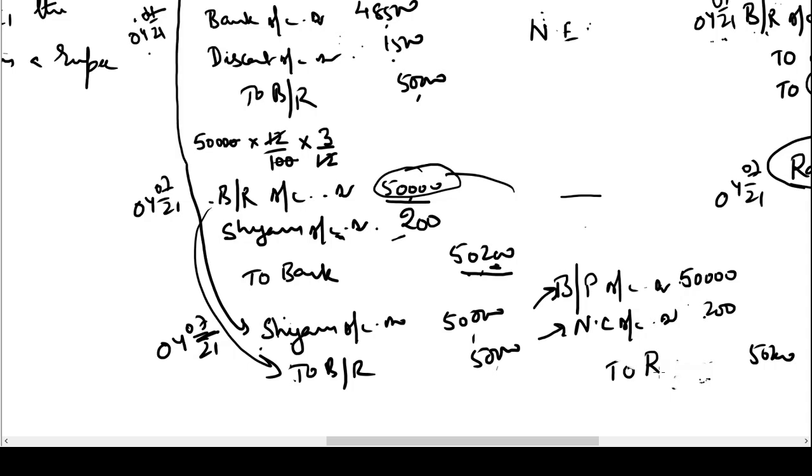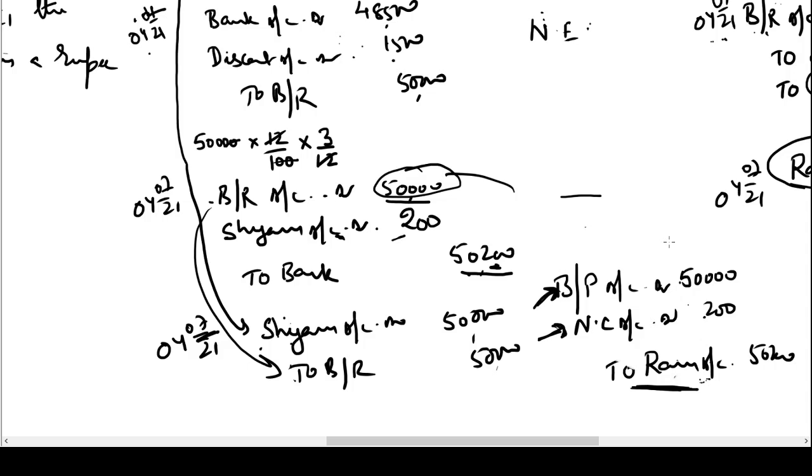So we'll show Ram as a creditor for 50,200 rupees. Okay. So in the books of Shyam, he is getting the bill back, hence debit. He has to suffer the noting charges amount, that is why debit. The entire amount has to be paid by Shyam to Ram. Hence, Ram account will be credited in the books of Shyam.